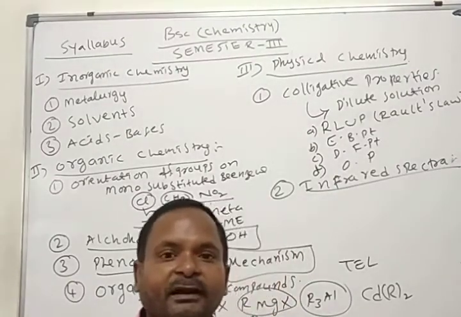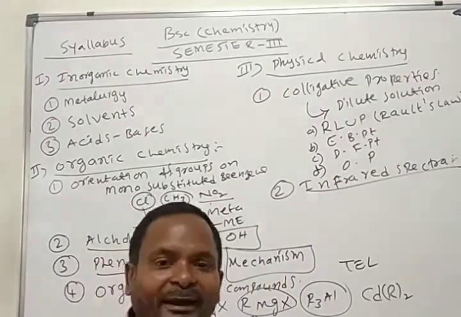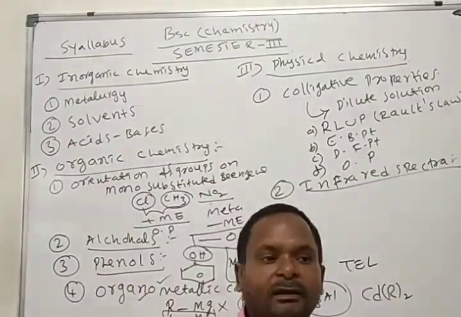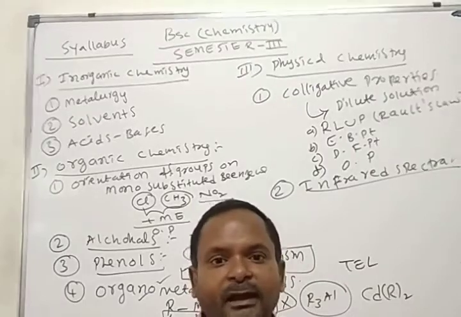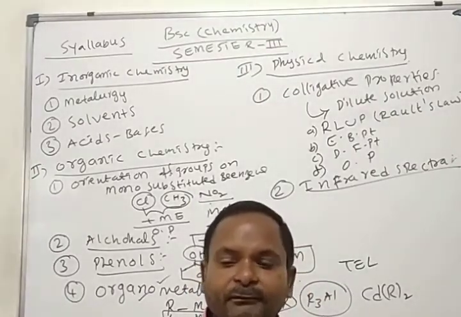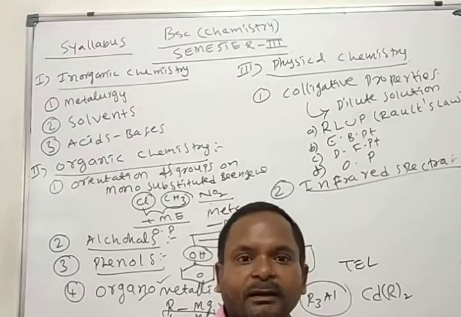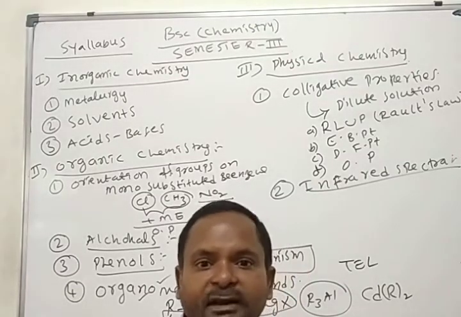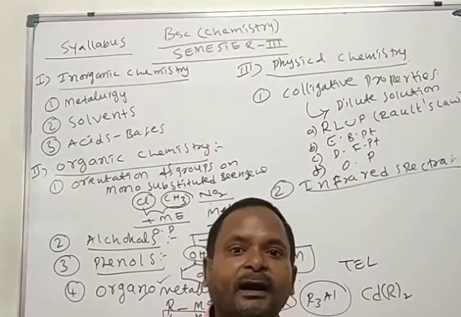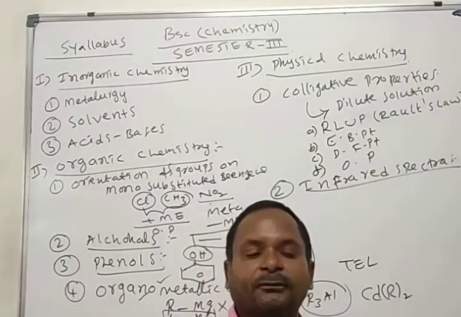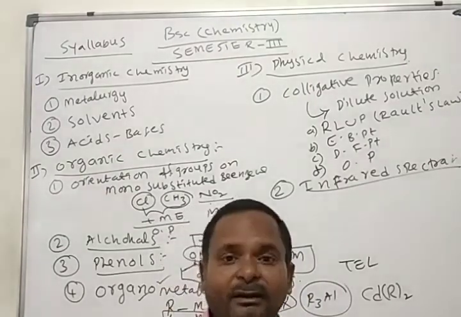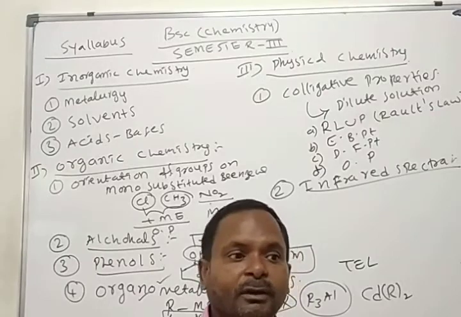First is UV spectra, ultraviolet spectra. Second one is infrared spectra. Third one is NMR spectra, nuclear magnetic resonance spectra. After that, mass spectra is also there. By using mass spectroscopy we will identify the mass of the compound. All these spectroscopies are useful for structure elucidation of organic molecules, or another way, inorganic molecules.